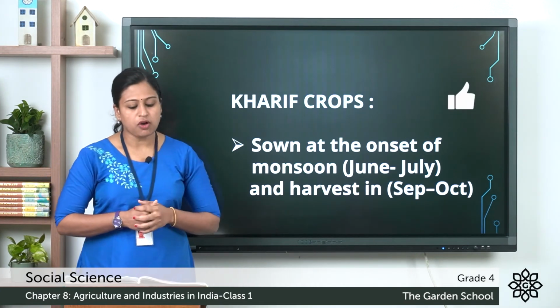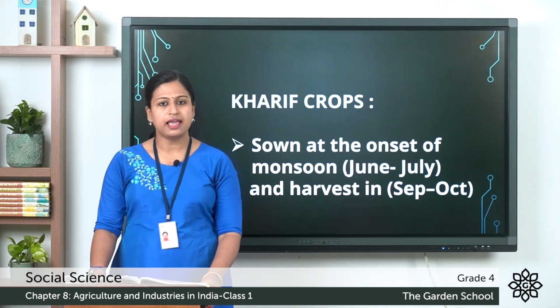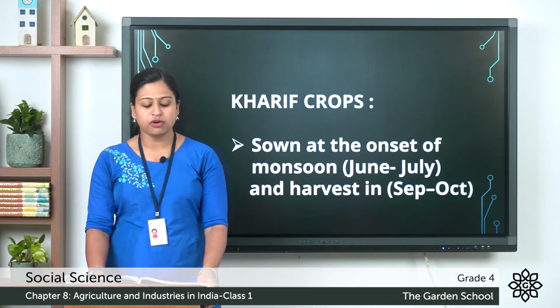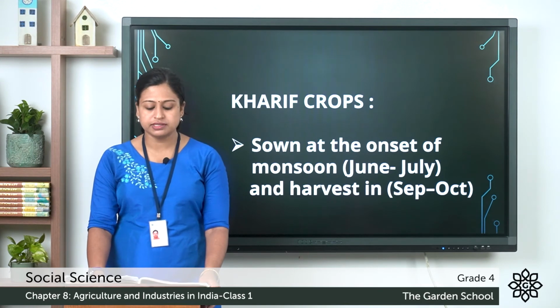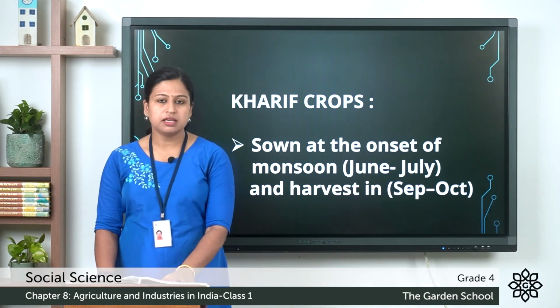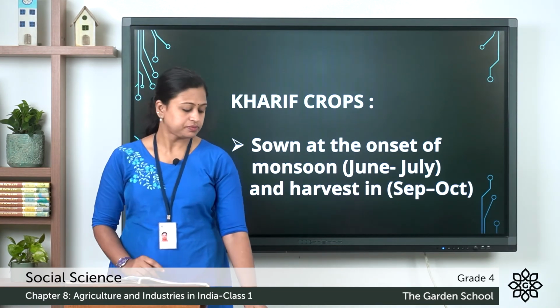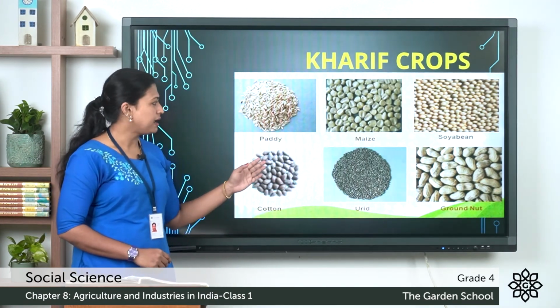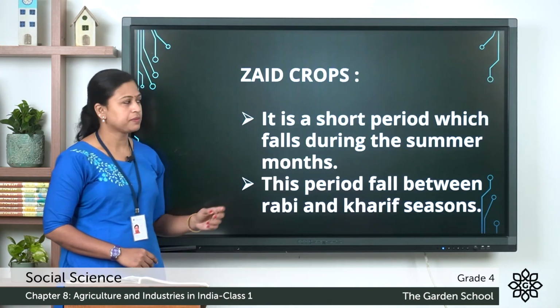Some of the crops are paddy, maize, jowar, bajra and so on. The major states which produce Kharif crops are Assam, West Bengal, the coastal regions of Odisha, Andhra Pradesh, Telangana and so on. The table is given in your textbook on page number 72. These are a few examples of Kharif crops: paddy, maize, soyabean, cotton, urad and so on.